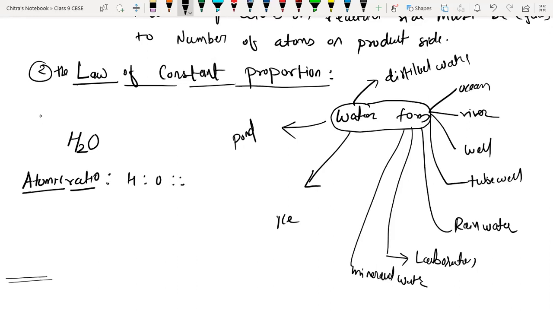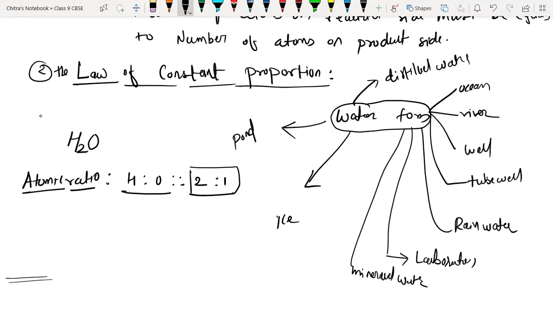How many hydrogen atoms do we have here? 2. And how many oxygen? 1. So in all the sources of water we have collected, the atomic ratio of hydrogen to oxygen is 2:1. From all the sources of water, we have that constant proportion of atoms of hydrogen and oxygen.